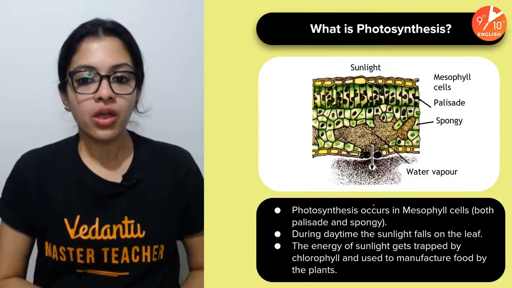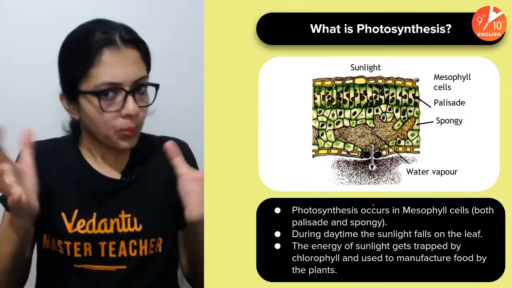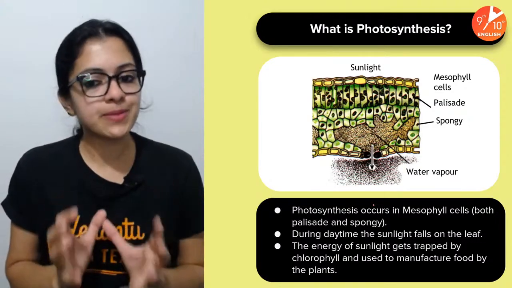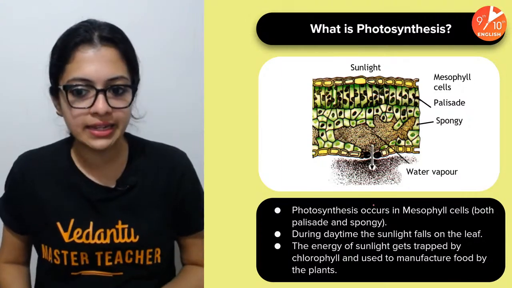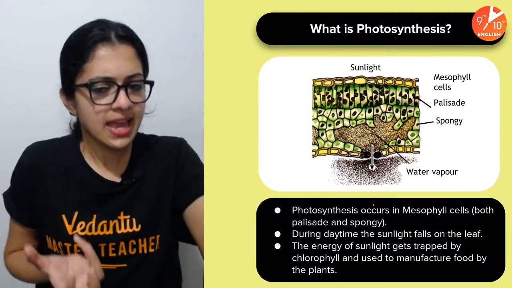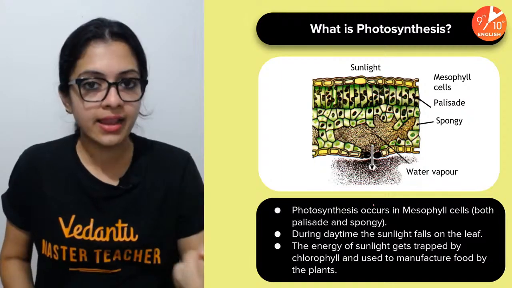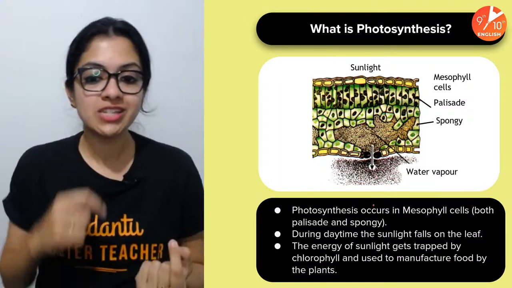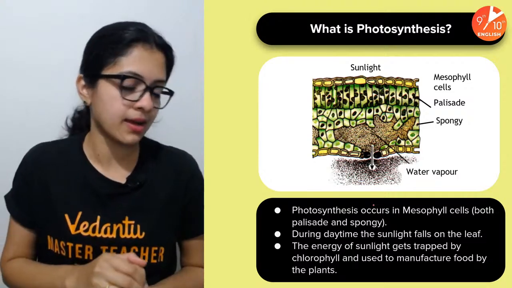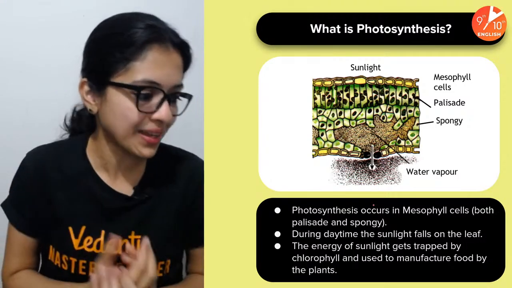Now, what exactly is photosynthesis? By this time, you should be able to explain what exactly it is, right? During the daytime, sunlight falls on the leaf and energy of the sunlight gets trapped by chlorophyll, which is found in thylakoids, and that would use it to manufacture food for the plants and for everyone else as well.